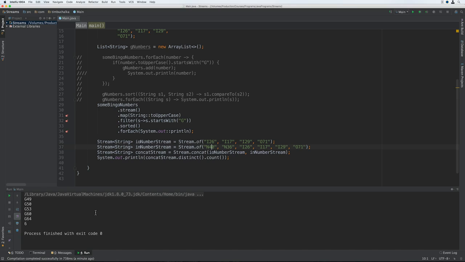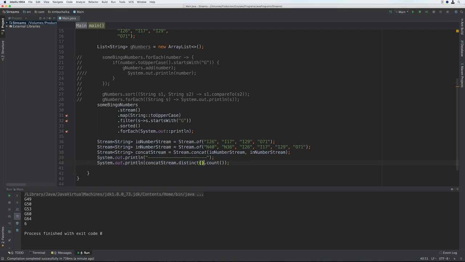So let's try it. So right now we're printing out the number of distinct items. So let's actually print the items out before we call count so that we can verify that the items in the stream are actually distinct. We can also print out a dividing line so that we can separate what's being printed from this chain from any other output. So let's try that. So here I'm going to just put in some minor signs there just so we can really see the difference here. We're going to change this concat line now.